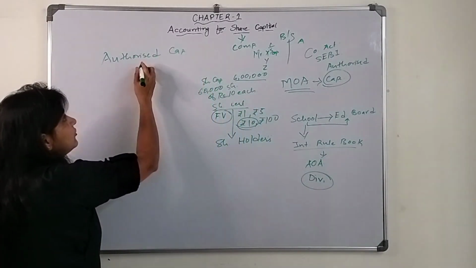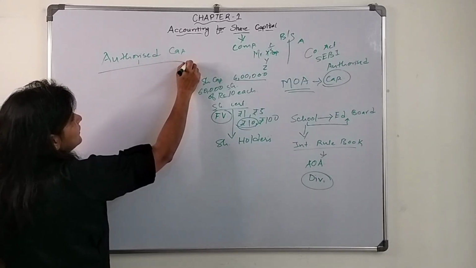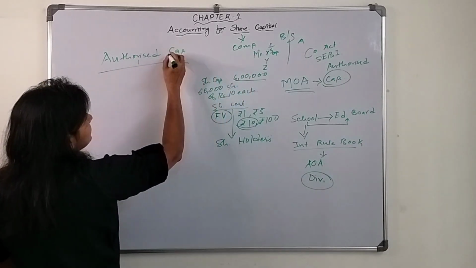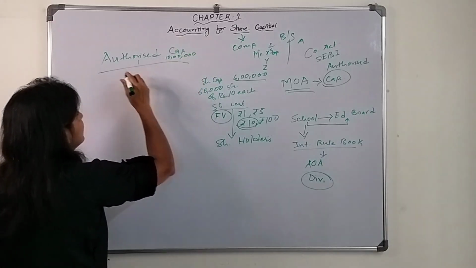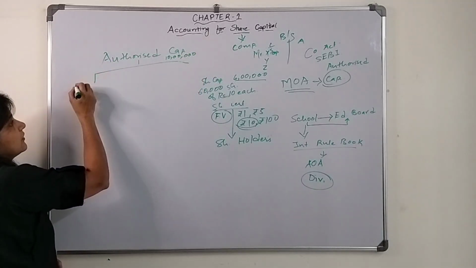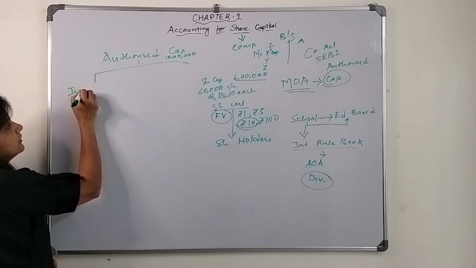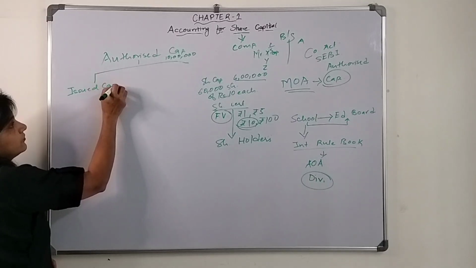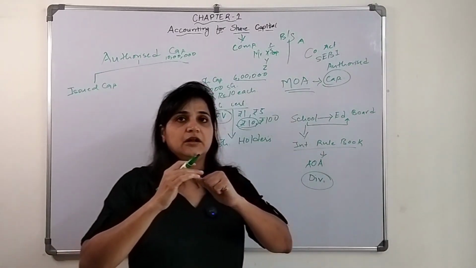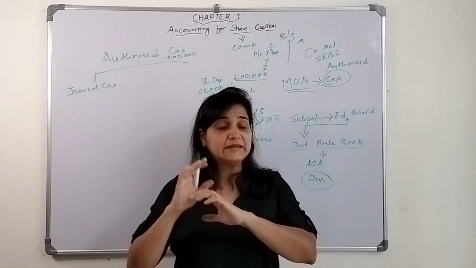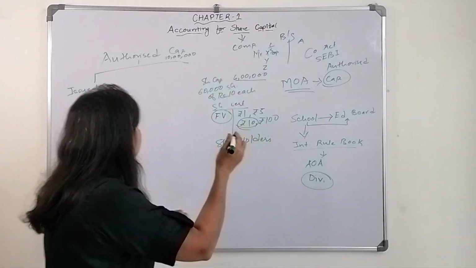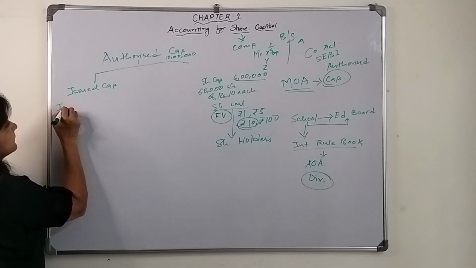Let's say the authorized capital in this case is 10 lakh. After this comes issued capital. The company will issue a prospectus before demanding money from the public.